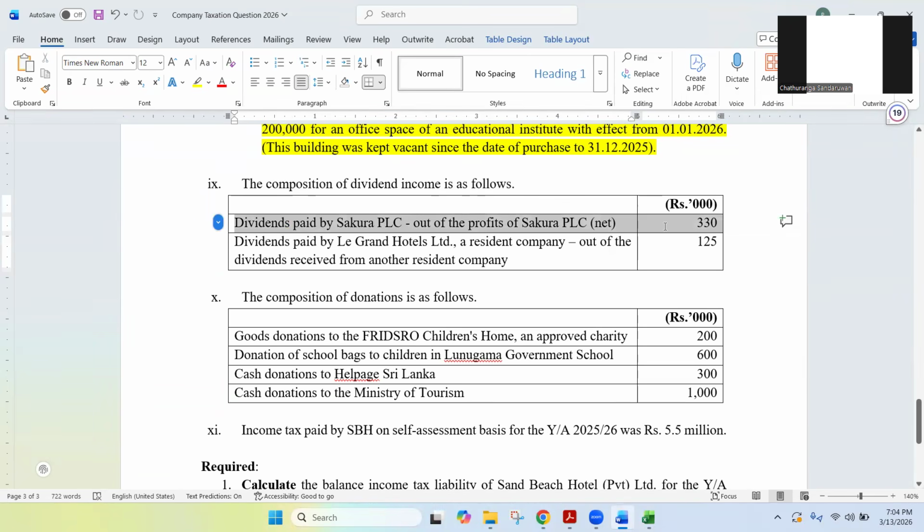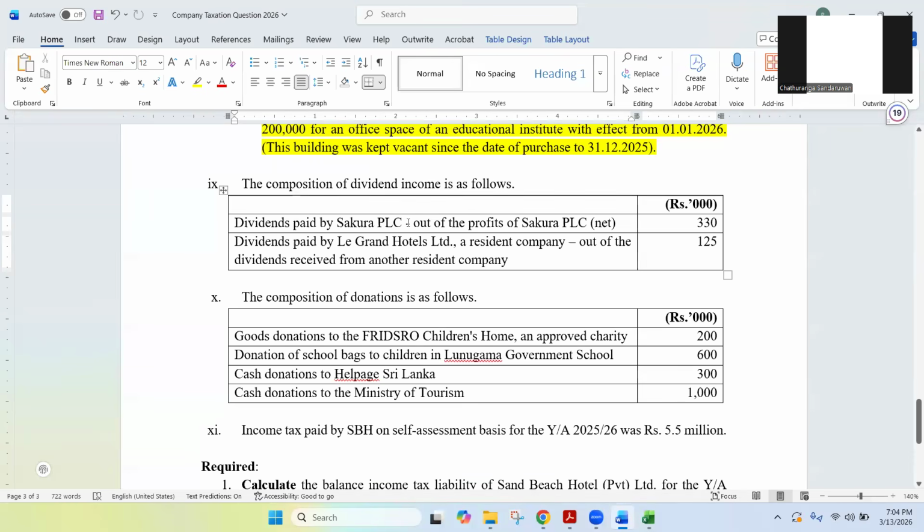I think you have discussed these things in the lecture. When a company is paying dividends out of its profits, that company is deducting WHT. That Sakura PLC is deducting WHT from the dividend income they pay us. That WHT is considered as final WHT.